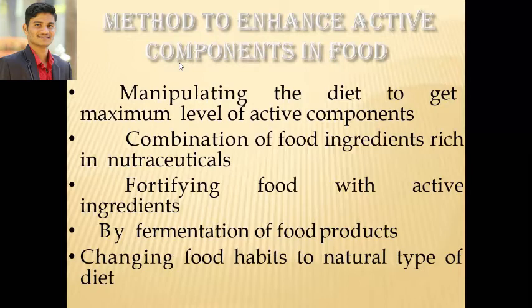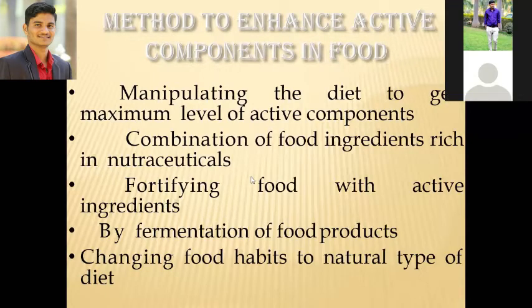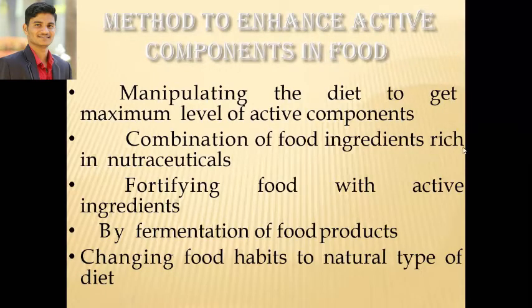After that, combination of food ingredients rich in nutraceuticals. The nutraceutical enrichment comes when the ingredients are combined with each other.